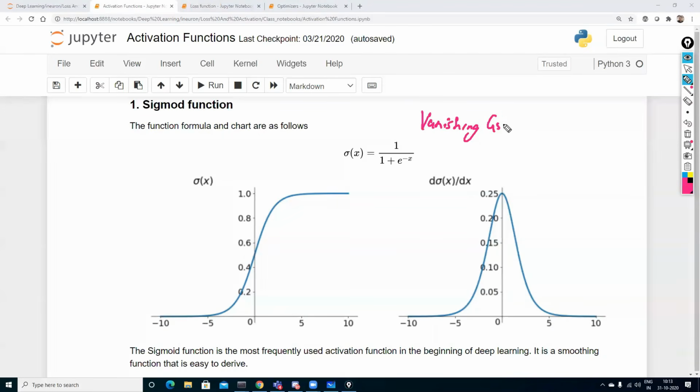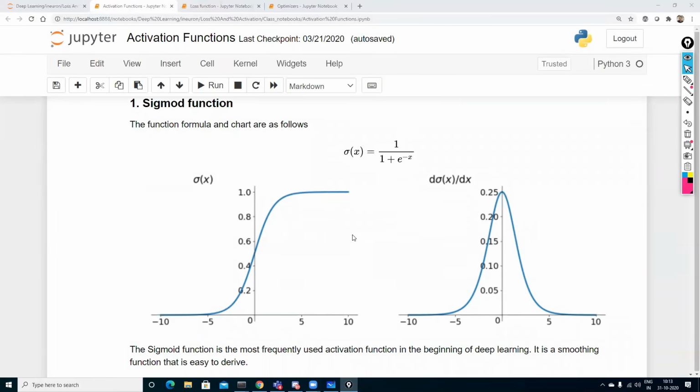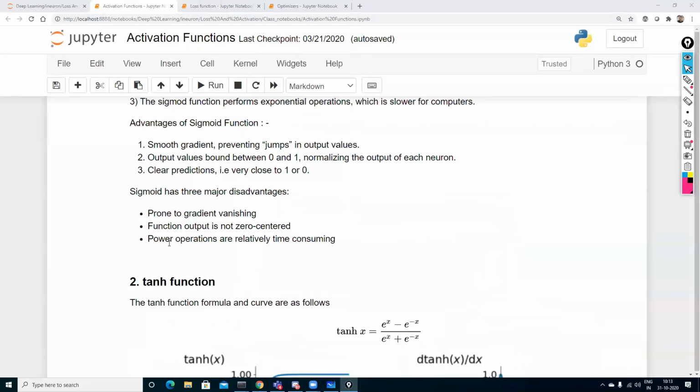That basically means the weight updation is getting updated by just a small number, which is very, very negligible. We have discussed all these things, and I would suggest, guys, go through our previous tutorials, because if I start explaining again, it will take time. Then we understood that sigmoid is prone to vanishing gradient.